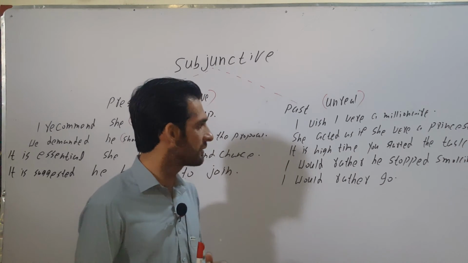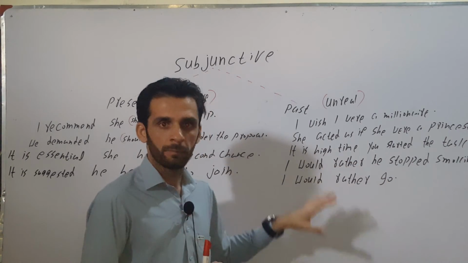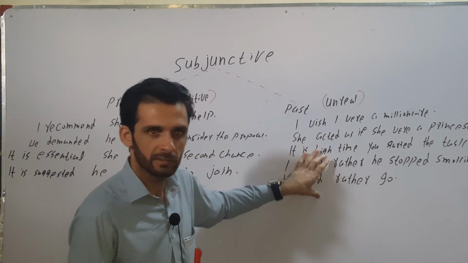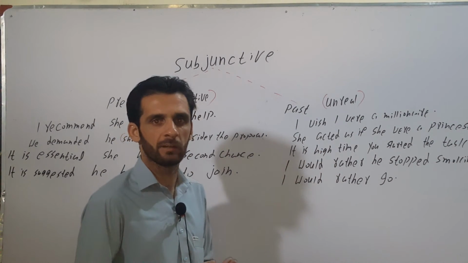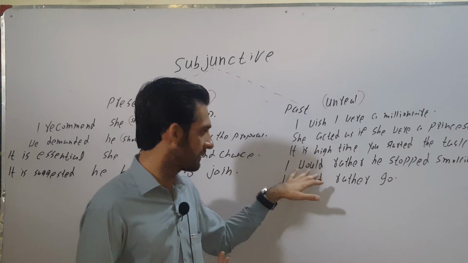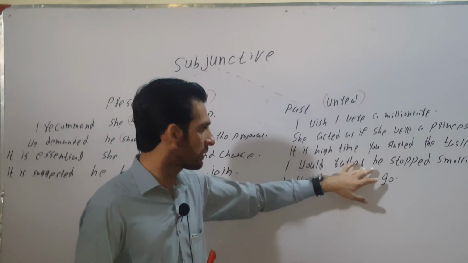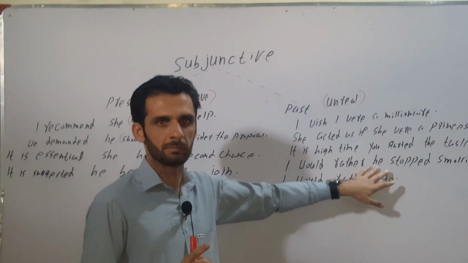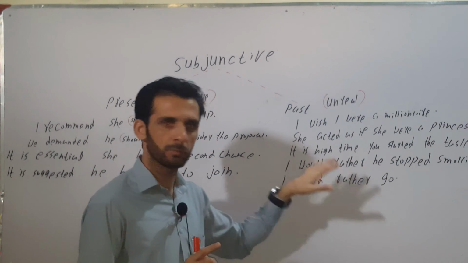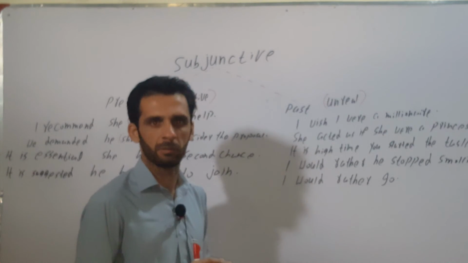I would rather he stopped smoking. I would rather go. These are the two constructions where we can use would rather. Would rather can be used in two constructions, past subjunctive and semi-modal verb construction. If would rather is followed by a noun or pronoun, it will be part of a past subjunctive construction. And if it is not followed by a noun or pronoun, it will be part of a semi-modal verb construction.